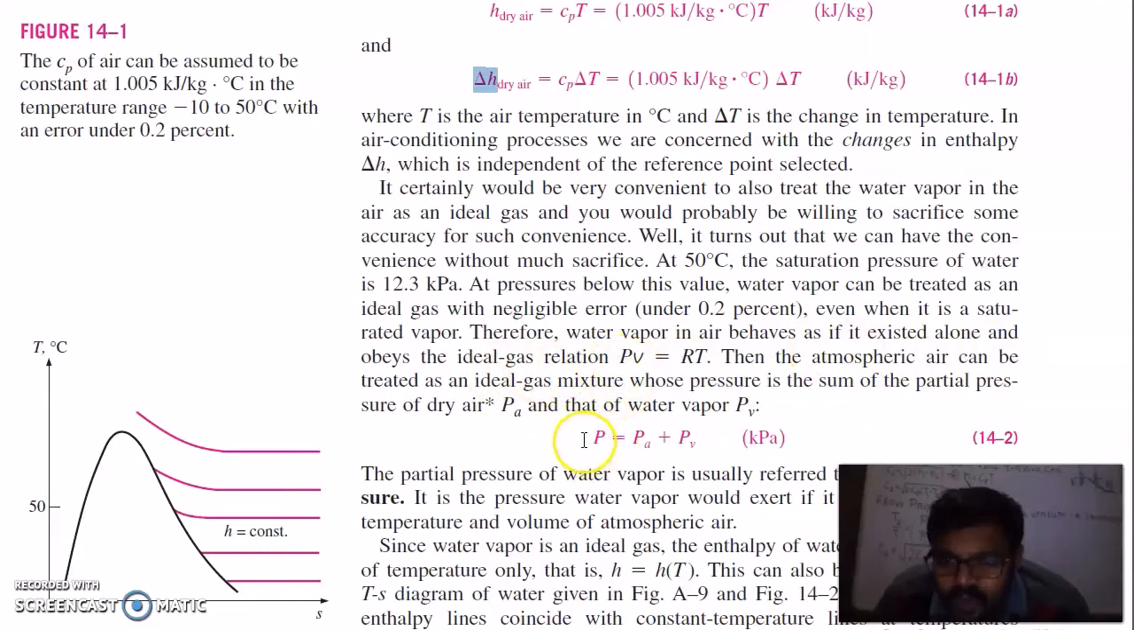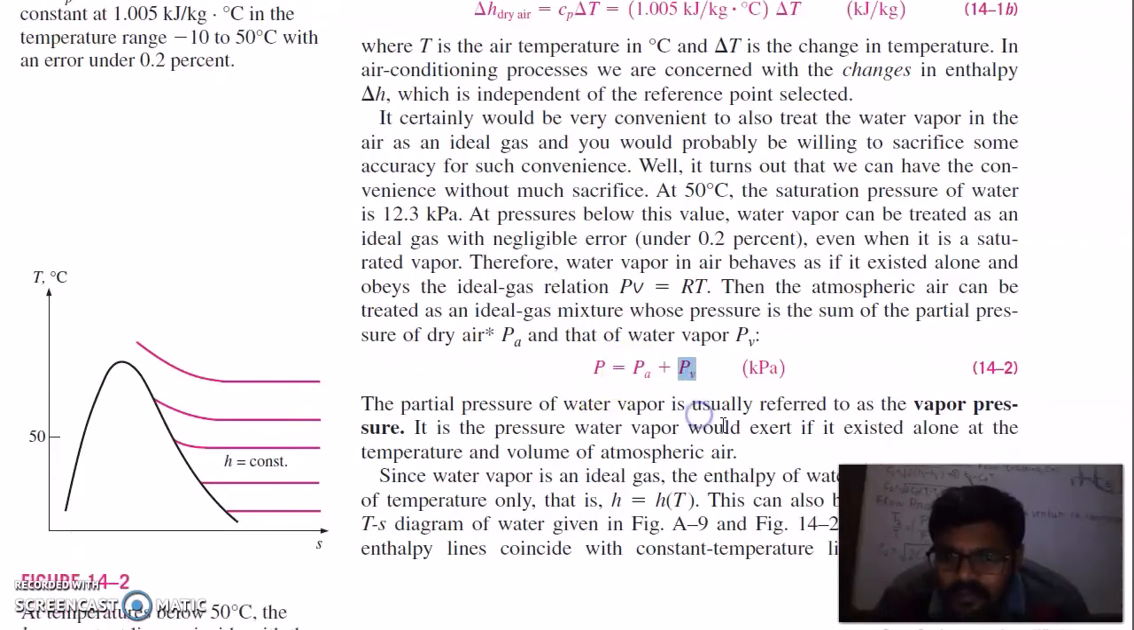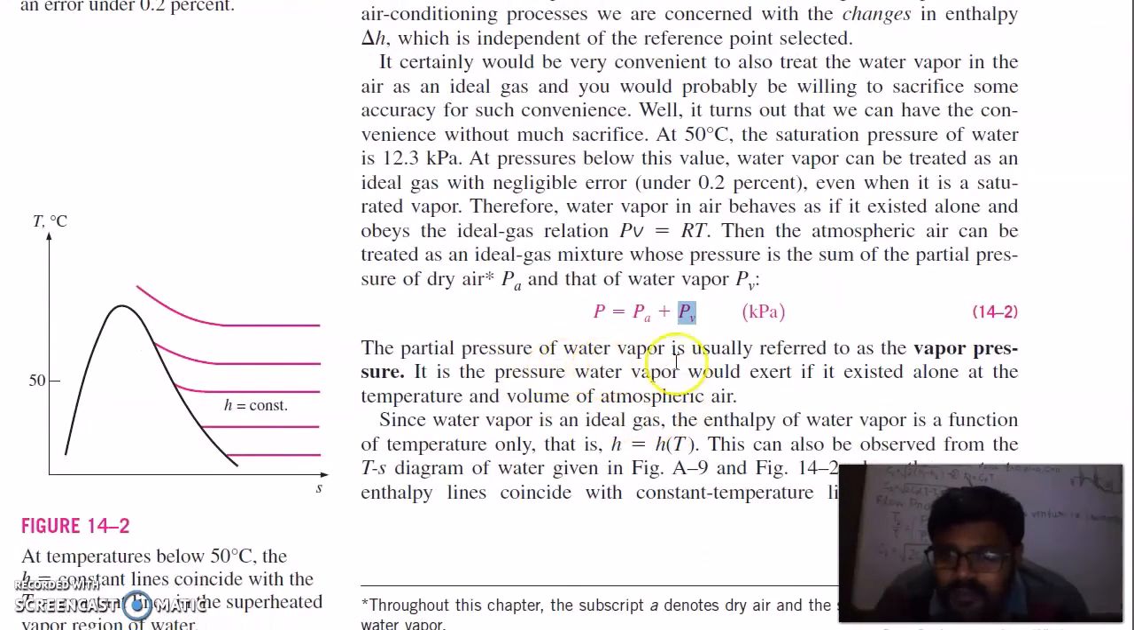So, the partial pressure of dry air is Pa and that of water vapor is Pv. So, the total pressure, the atmospheric pressure, is equal to the pressure of the air plus the pressure of vapor. The partial pressure of water vapor is usually referred to as the vapor pressure. It is the pressure water vapor would exert if it existed alone at the temperature and volume of atmospheric air.